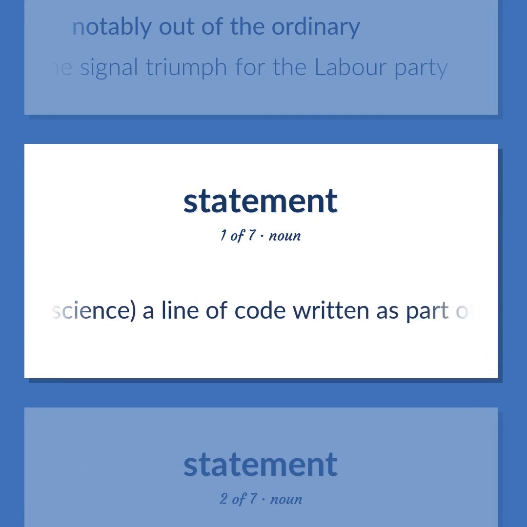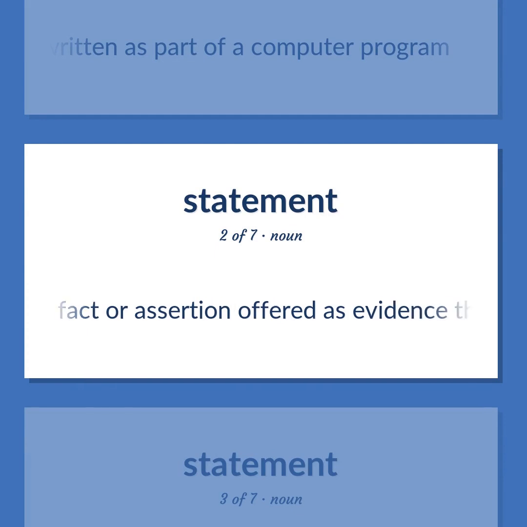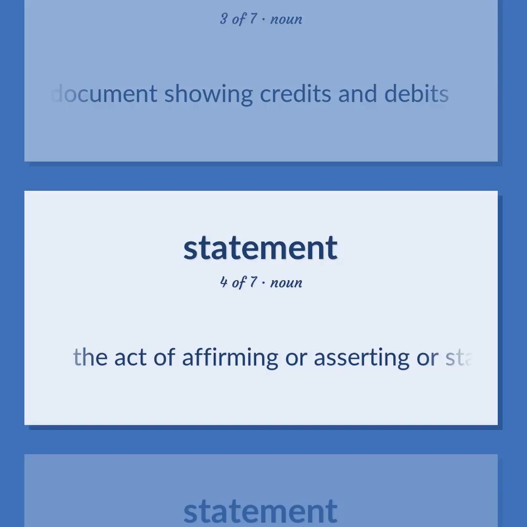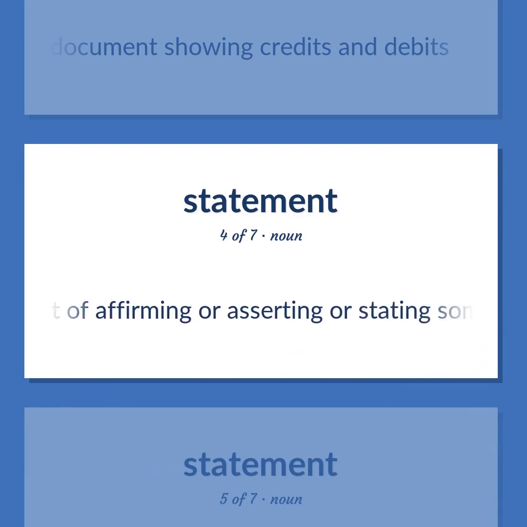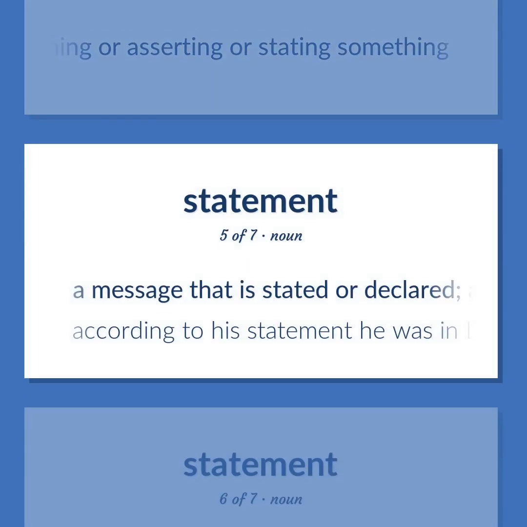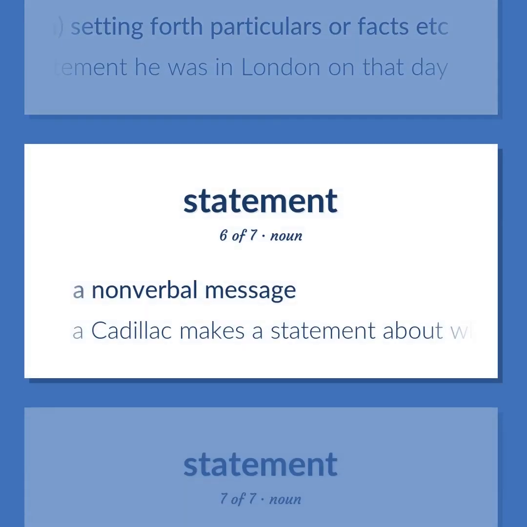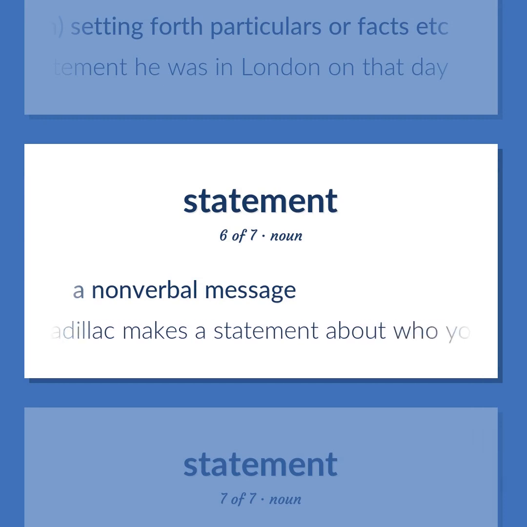Computer science. A line of code written as part of a computer program. A fact or assertion offered as evidence that something is true. A document showing credits and debits. The act of affirming or asserting or stating something. A message that is stated or declared. A communication, oral or written, setting forth particulars or facts, etc. According to his statement, he was in London on that day. A nonverbal message. A Cadillac makes a statement about who you are.